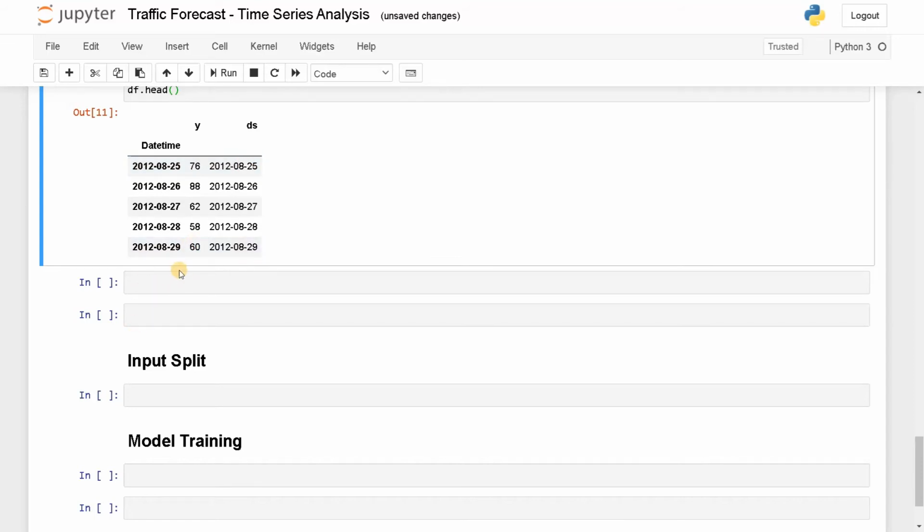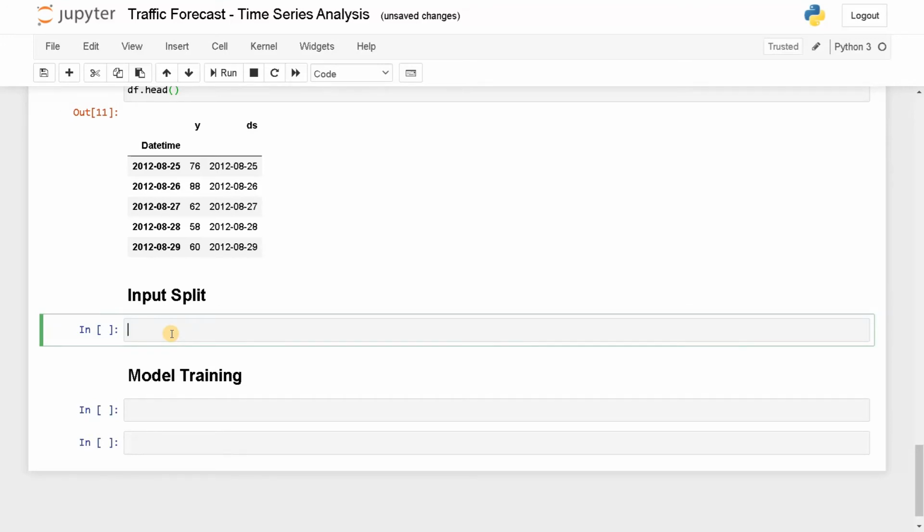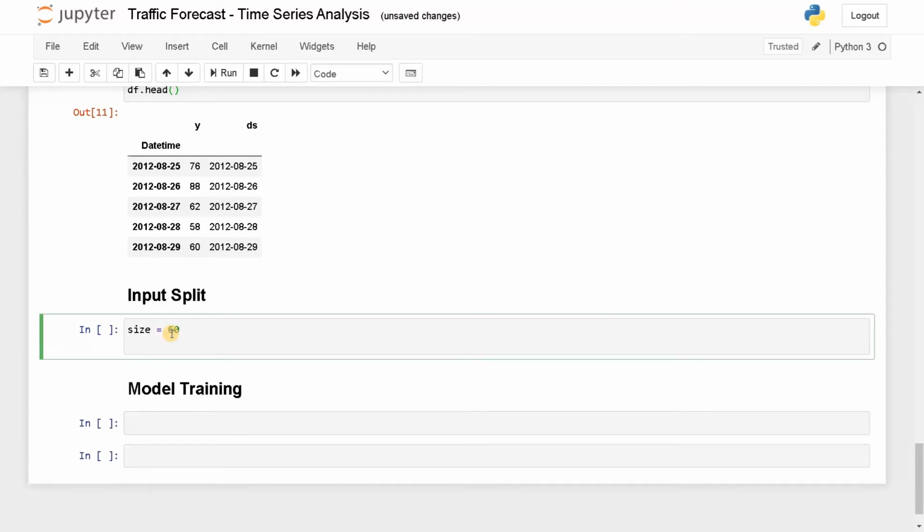Now let's split the data for train and test. For splitting, we need to store the length, I guess. Let's predict for 60 days, so size equals 60. Let's import train_test_split: from sklearn.model_selection import train_test_split.